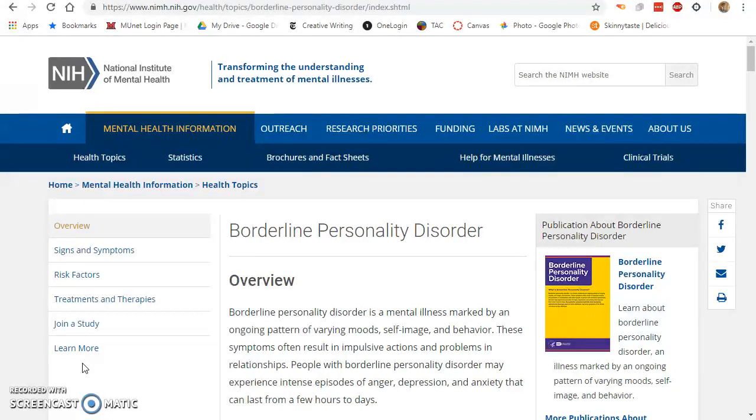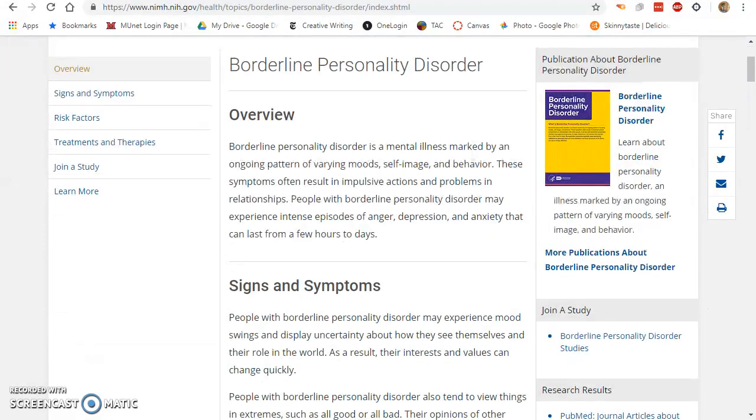Now, onto my information note cards. Well, I see tons and tons and tons of information here. I will probably write down this overview. Overall, what is borderline personality disorder? I don't know if I'm going to use this in my essay. If I do, it's going to be in the intro because a lot of people might not know what BPD is. So what I do is, I don't know how to put this in my own words, so I'm going to put giant quote marks and just quote word for word exactly what this paragraph says.